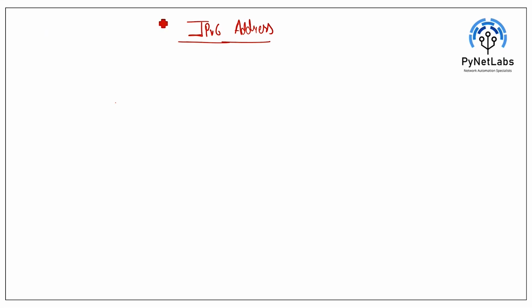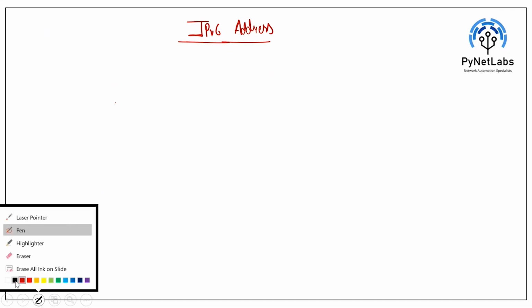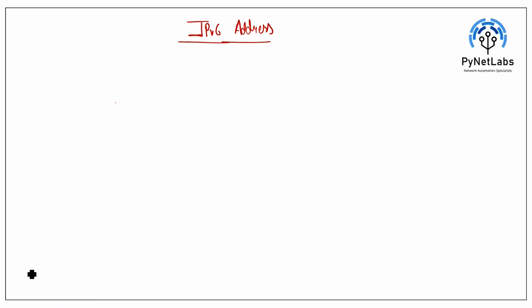But we will be starting our NRC recording first with this IPv6 address, because if you have a good understanding of IPv6 addresses, it will be very helpful for you to understand the further topics which we are going to cover later on. So let's start the discussion with IPv6, and this is going to be topic one of your NRC training.